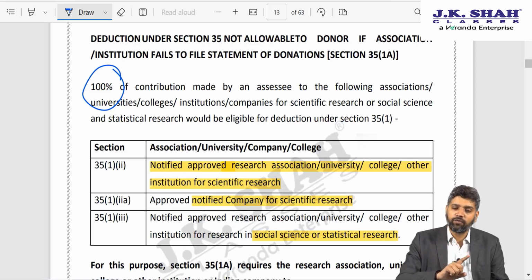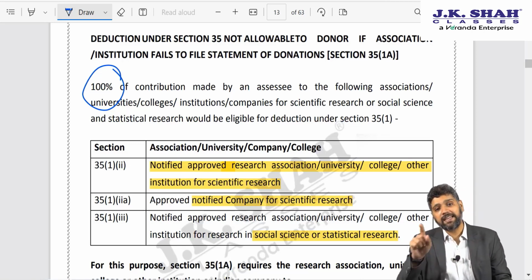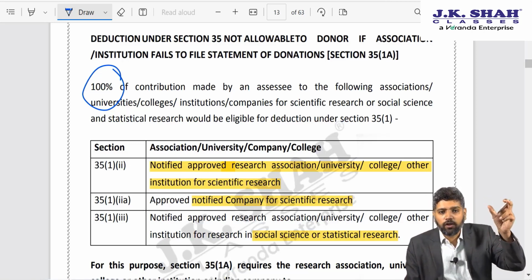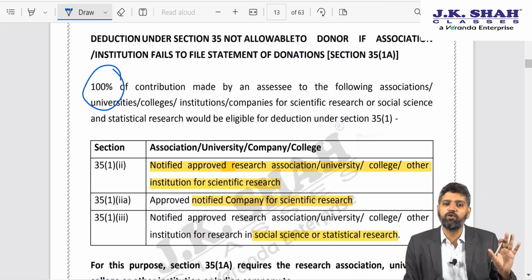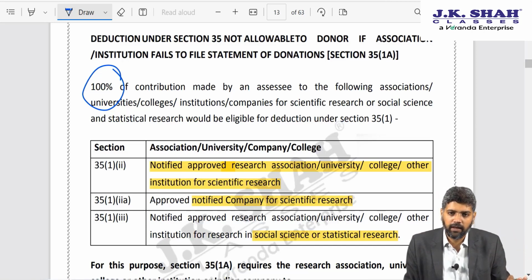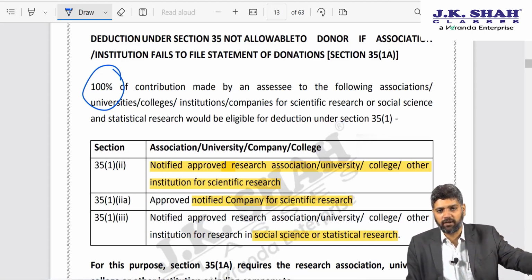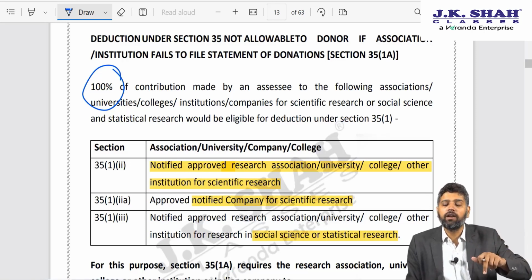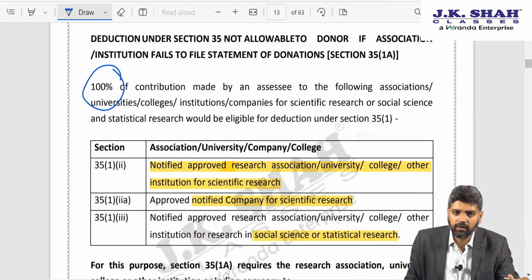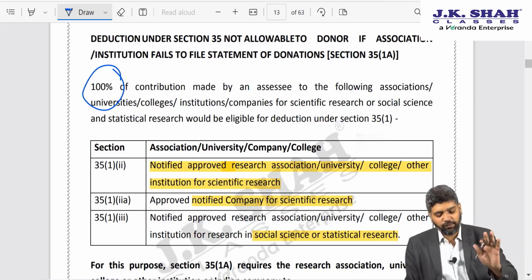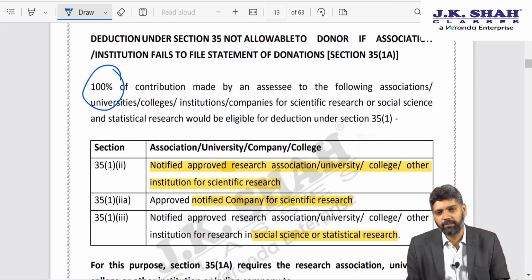they are required to file an annual statement comprising a list of all those donors who have given contributions during the year. In case such institution does not file the statement or furnishes a statement in which your name does not appear, then you will not be entitled for deduction under section 35.